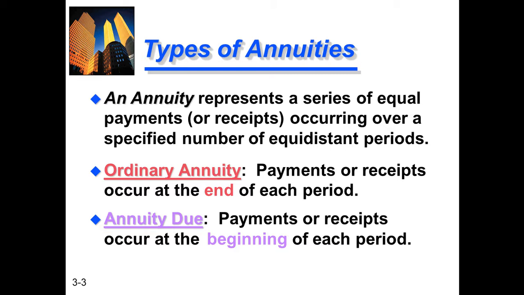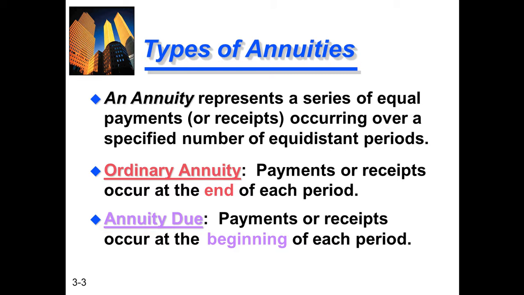So today's lecture is about annuities. Annuities means a series of payments, equal payments and equidistant payments. A series of payments means every year you will pay. Equal payments means the same amount, and equidistant means every specified time, every mentioned time.